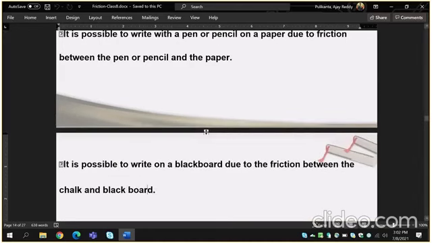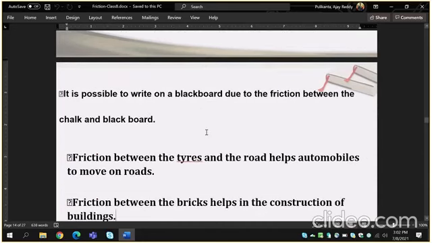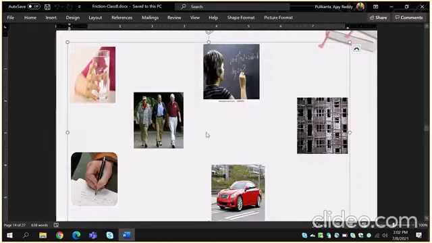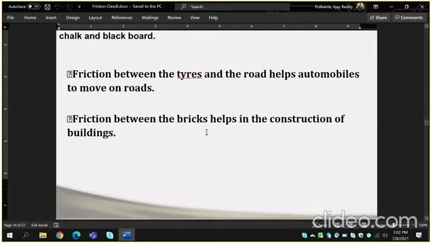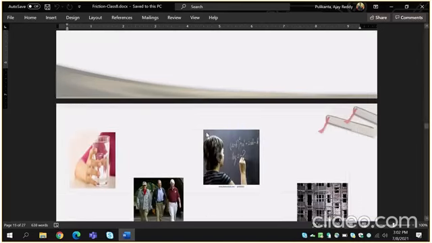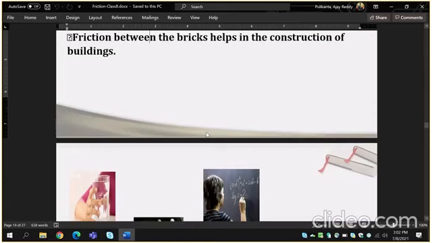It is possible to write on a blackboard due to the friction between the chalk and blackboard. Friction between the tires and the road helps automobiles to move on roads. Friction between the bricks helps in the construction of buildings.